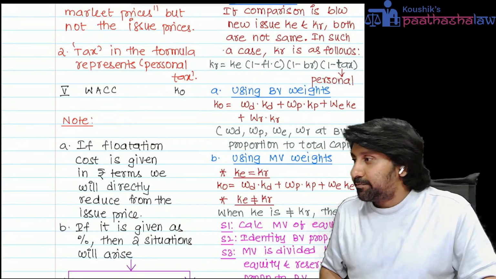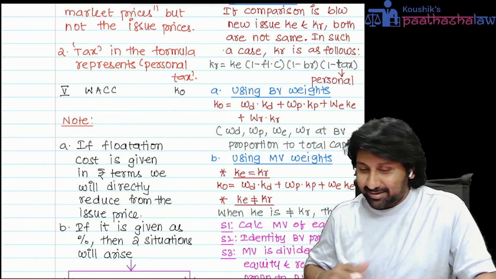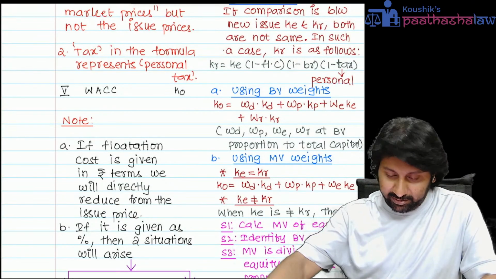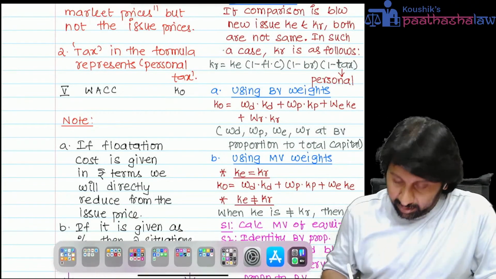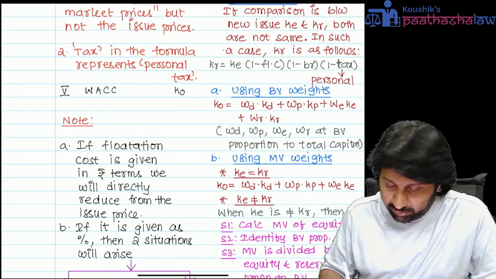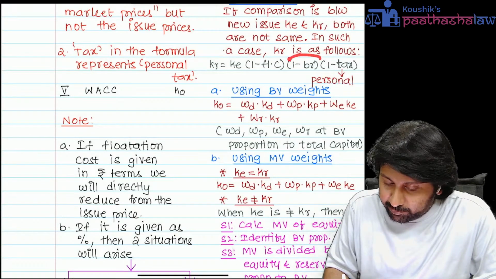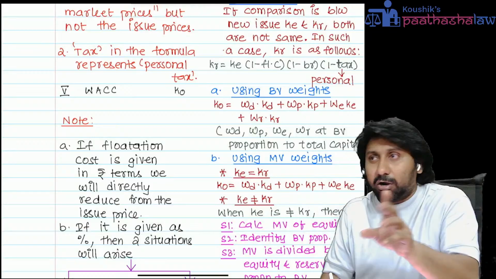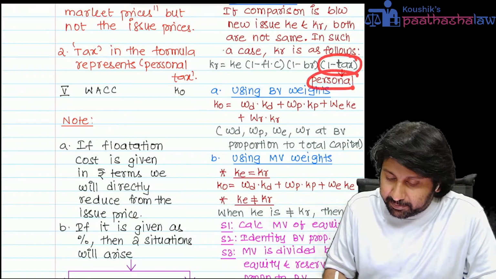So let us begin. KR equal to KE into 1 minus flotation cost, 1 minus brokerage. All are percentages again, not amounts. 1 minus tax rate. Here tax represents the personal tax rate.